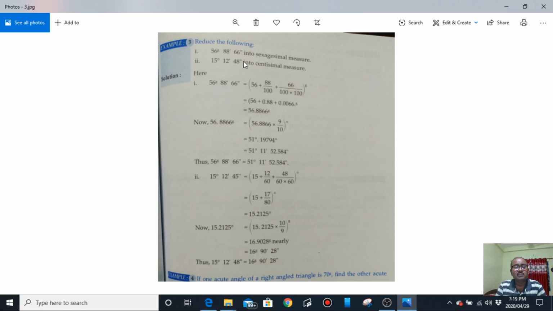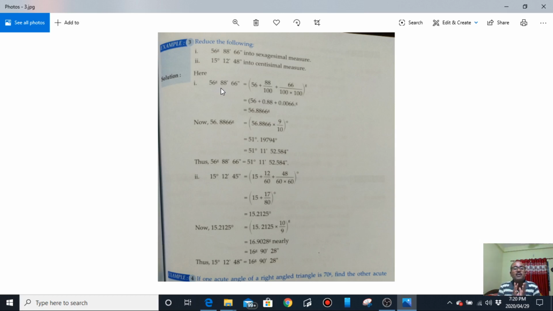And next question, degree to grade. These angles are given with sub-units also, so it becomes a bit complex. If you go back, what was the formula? Degree to grade, 10 by 9 was the factor. Grade to degree, 9 by 10 is the factor to multiply.